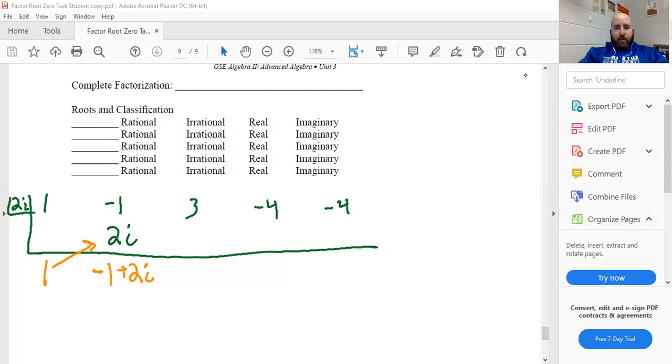So what happens now is I want to move this complex number up here, but I still have to multiply it by 2i. This is where it gets tougher, but we know how to do the math. We're going to multiply 2i times this complex number.